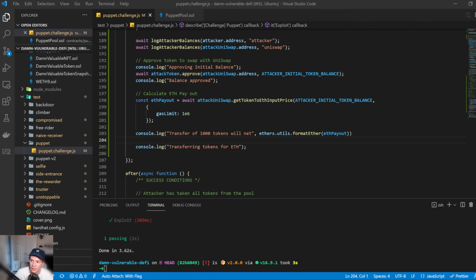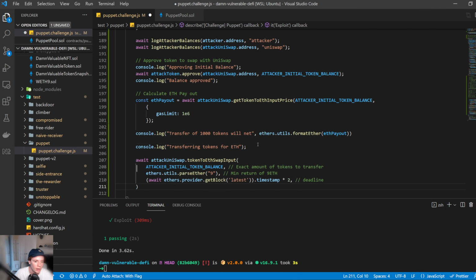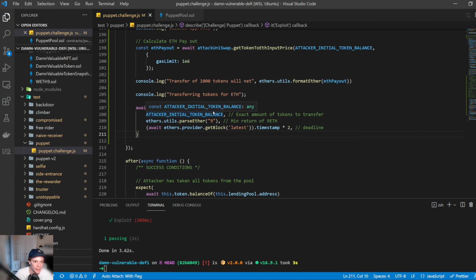So how do we do that? Again, using the Uniswap docs, we can go ahead and do a token to ETH swap input. This is the exact amount of tokens that we want to transfer. We want a minimum of 9 ETH in return because we're expecting around a 9.9 return. And this deadline here is basically, if this transaction doesn't get approved or processed before this deadline, then cancel or revert it.